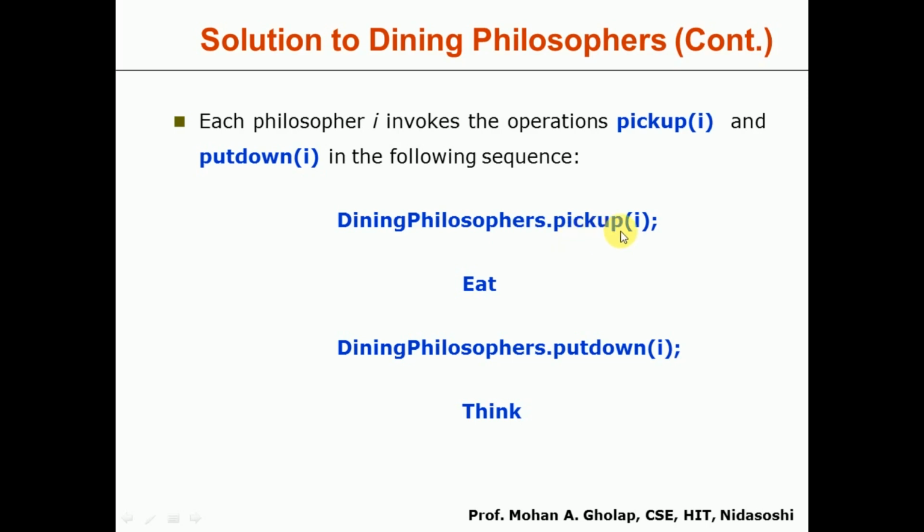When he is able to pick up the 2 chopsticks, he will perform the eat operation. When he finishes the eat operation, he will call the put down, so that the neighbor processes can perform the eating, and after that he will go to the thinking process. In this way the monitors can be used to provide a solution to the dining philosophers problem.